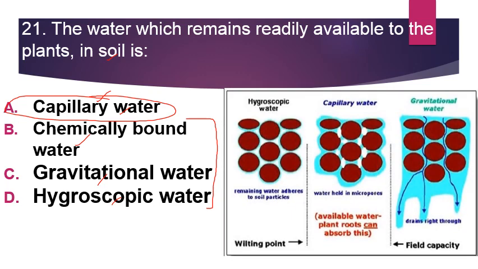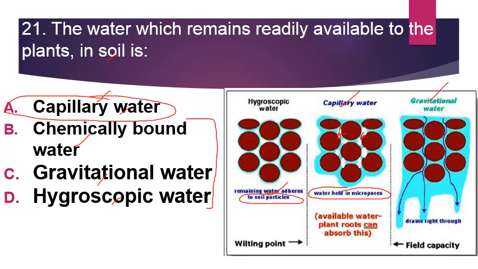So we have different types of water. Hygroscopic water adheres to the soil particle and is present on the surface of the soil particle, which is not available for the plants. Then next is capillary water. Here water is held in the micropores, which are between the soil particles, where it attaches firmly with the soil particle, and this water is available to the plants.